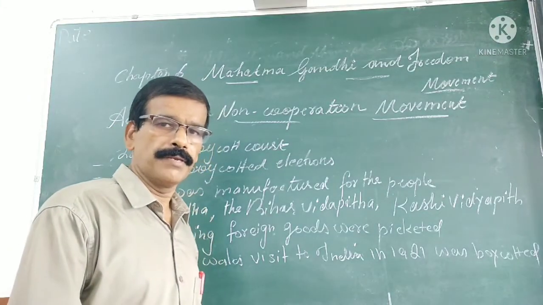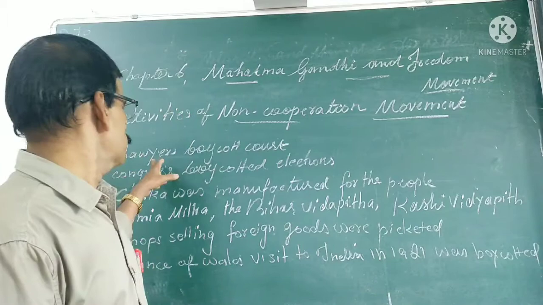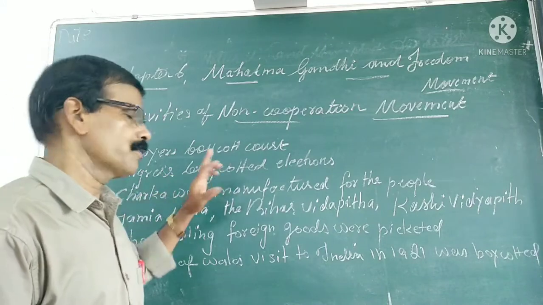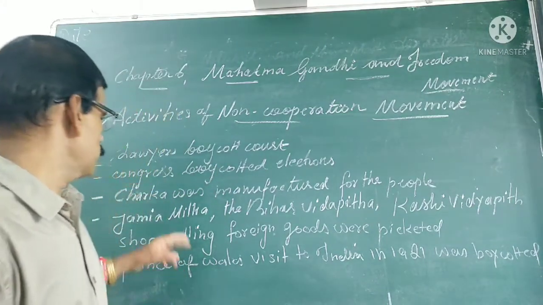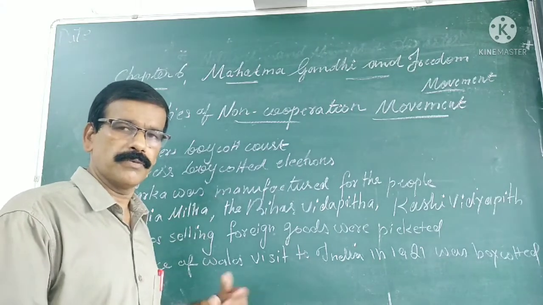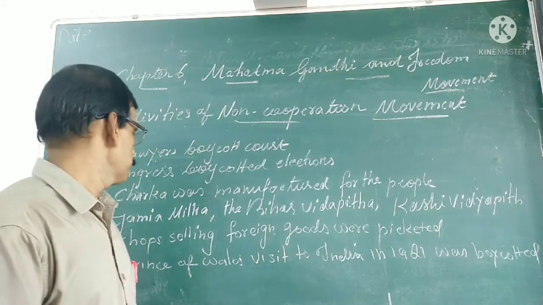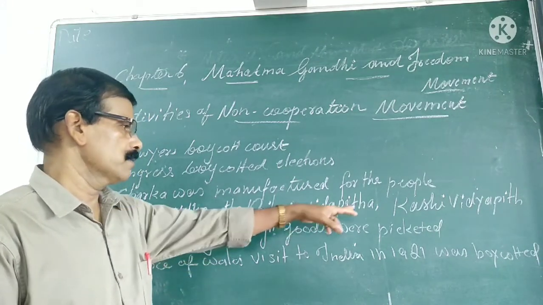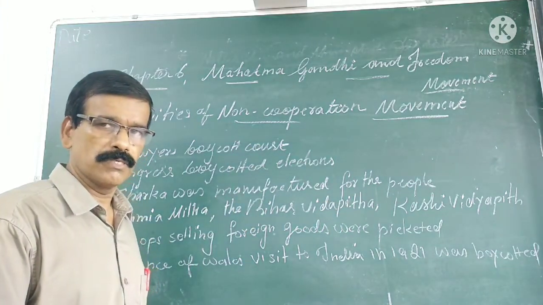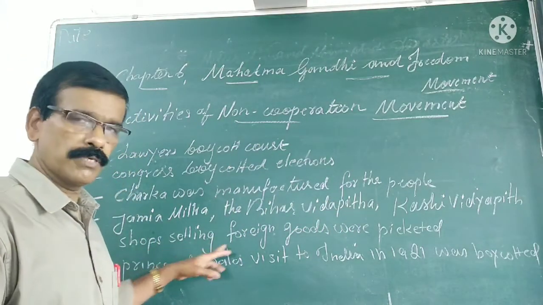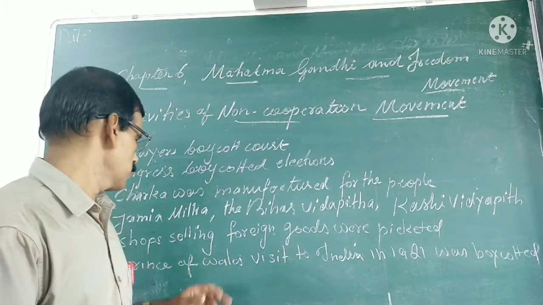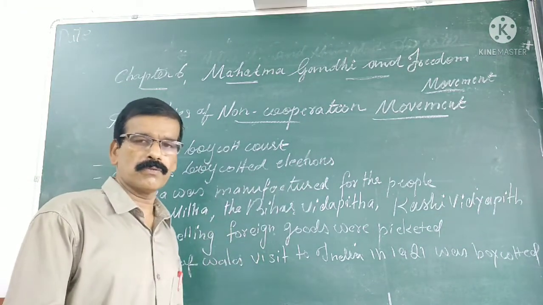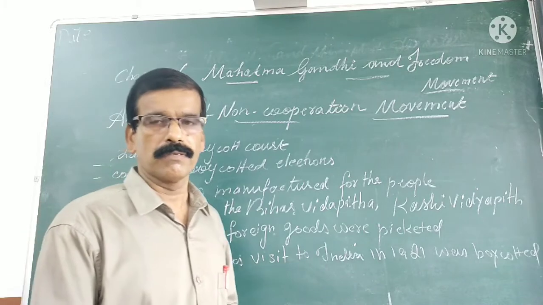Moving ahead, we will see the main activities of the non-cooperation movement. First, the lawyers boycotted the courts and kept away from them. Another is that the Congress boycotted elections to the local bodies. Next, the charkha was manufactured and Gandhi even started spinning cloth. Next, certain universities were formed. Examples are Jamia, Bihar Vidyapith and Kashi Vidyapith. Next, shops selling foreign goods were picketed. Next, the Prince of Wales's visit to India was boycotted, and even Rabindranath Tagore renounced the titles and honors given to him.